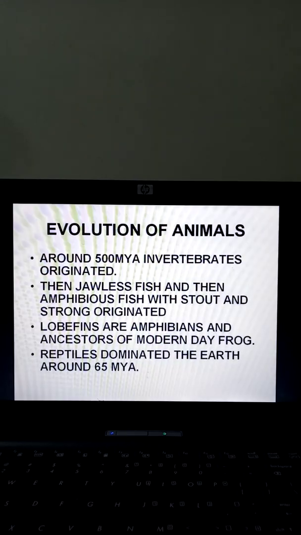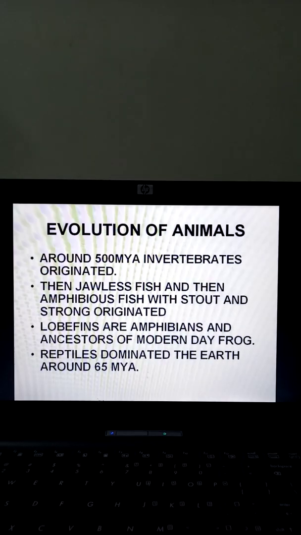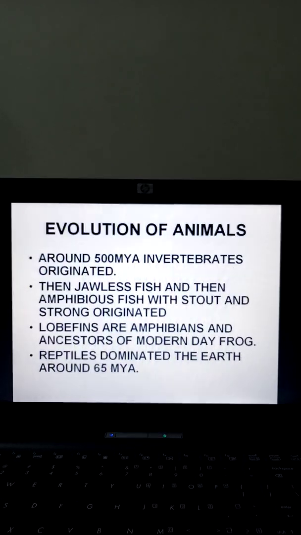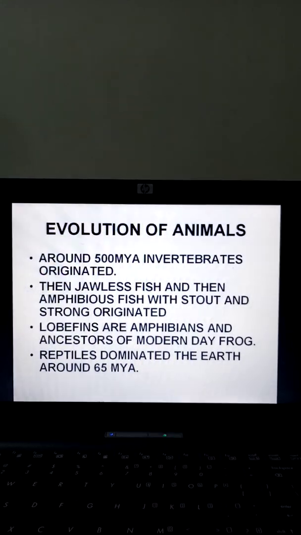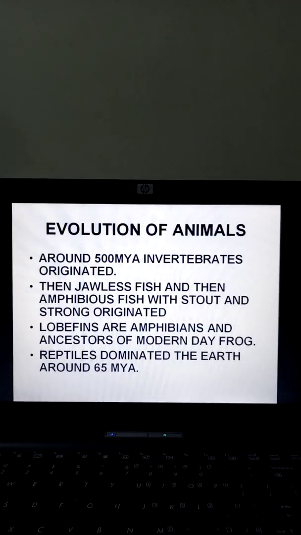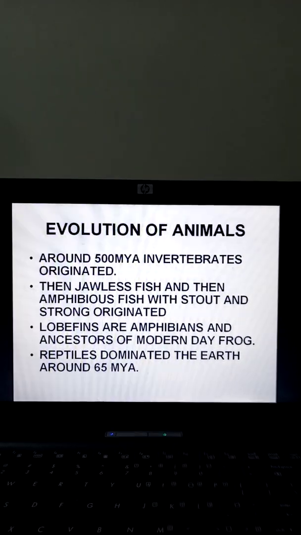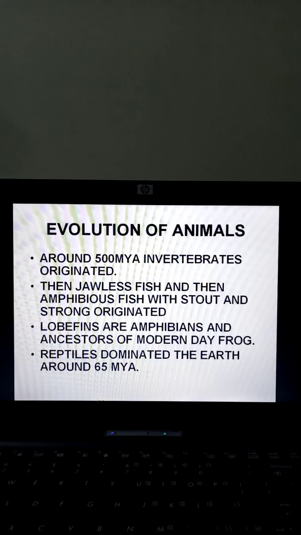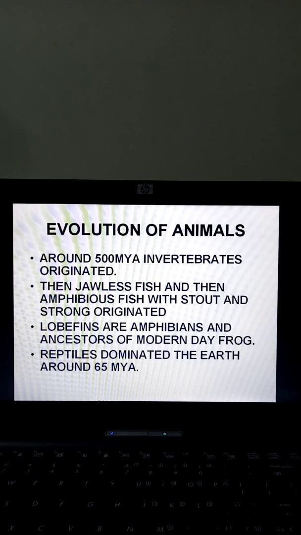From there, many other diversions started happening, and ultimately, when we reach the vertebrates, life started from the sea and then moved towards the land. The first amphibian-like creatures observed coming from the sea to the land were the amphibious fishes, which we call lobe fins.